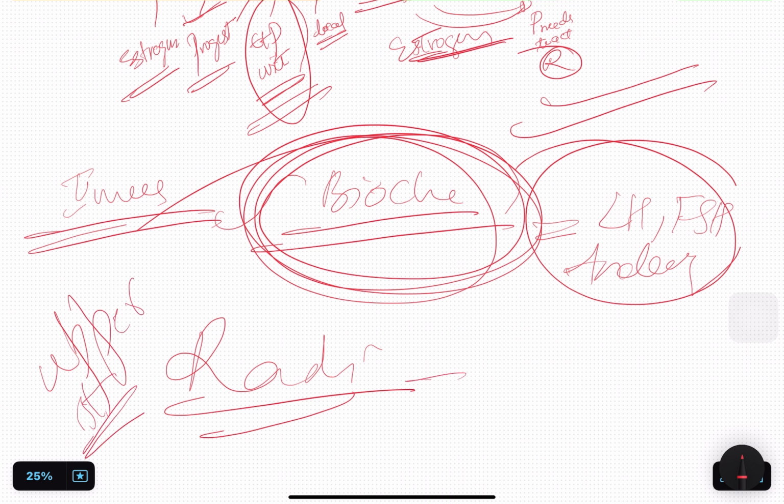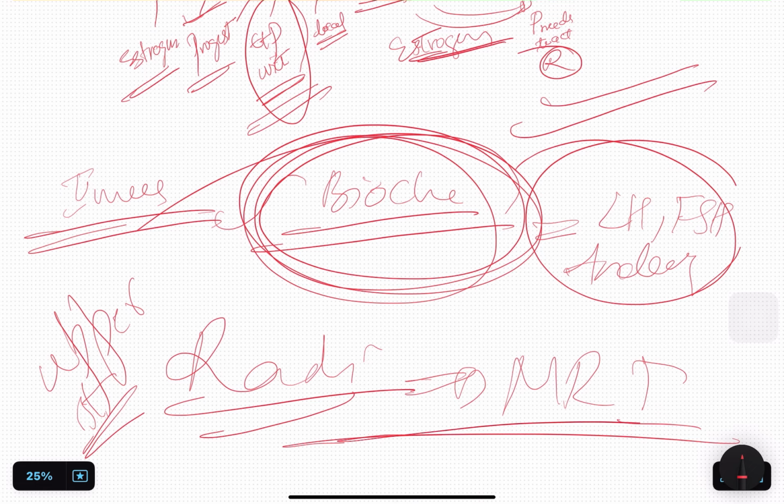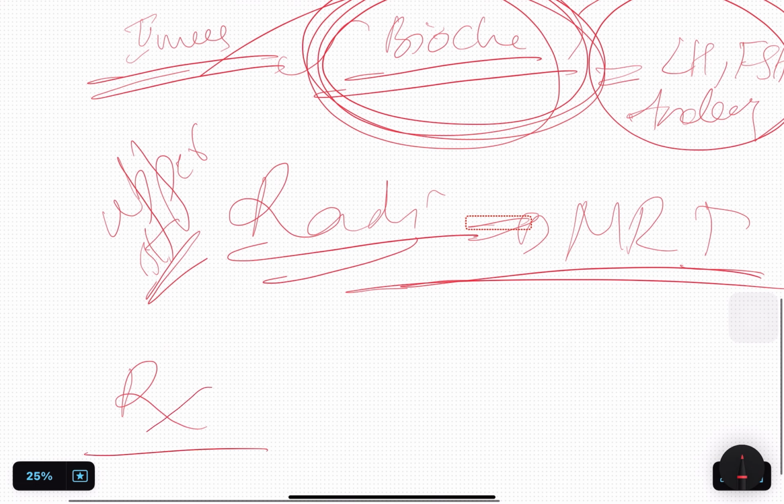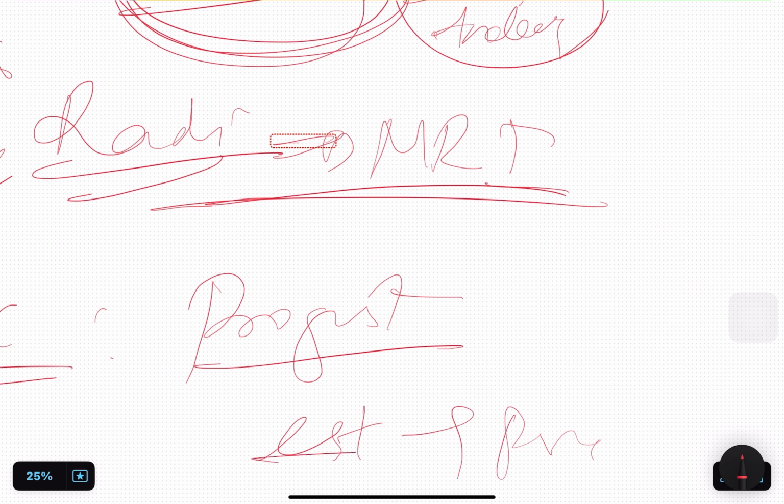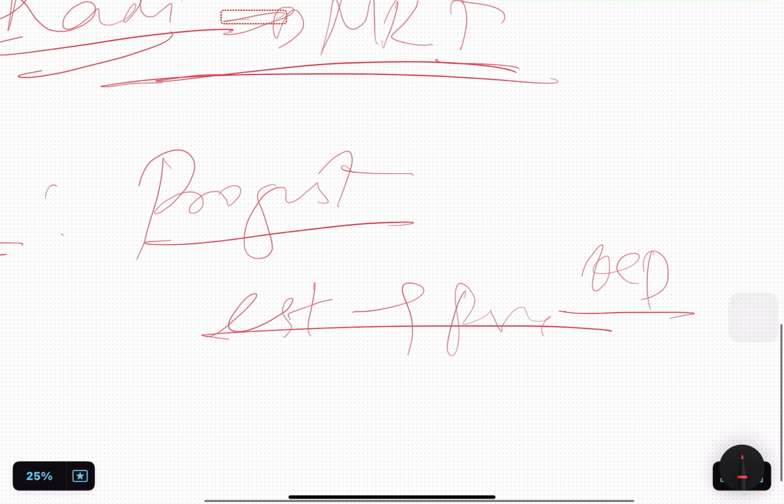If you are suspecting something related to the pituitary and hypothalamus, then you do an MRI. Treatment, basic treatment I would say: progesterone. That is one thing. Now I talked about the progesterone challenge test, or estrogen plus progesterone. You can do OCP. Then GnRH agonist.